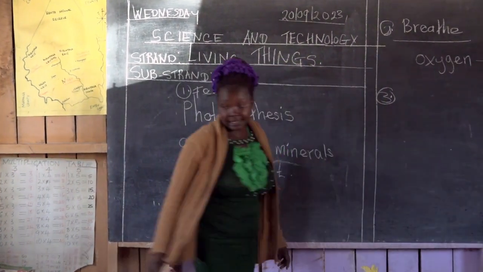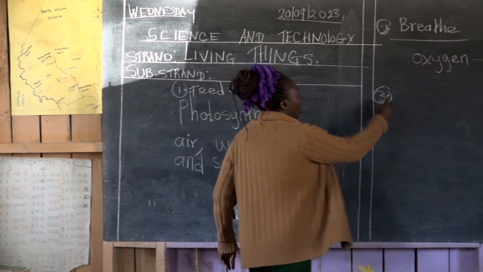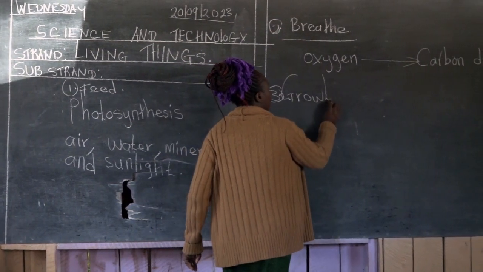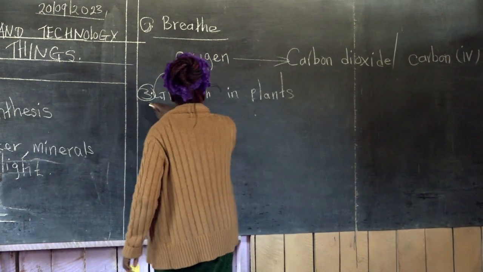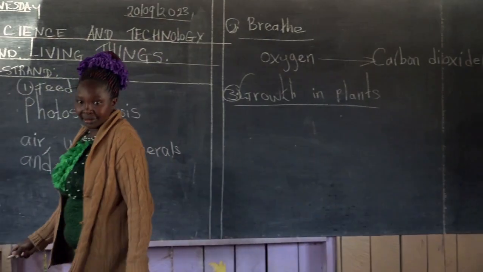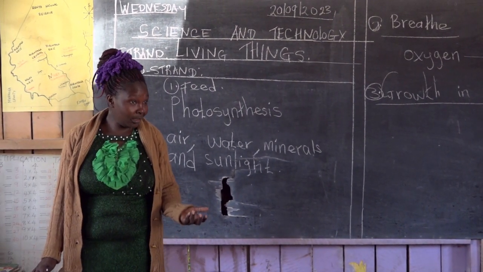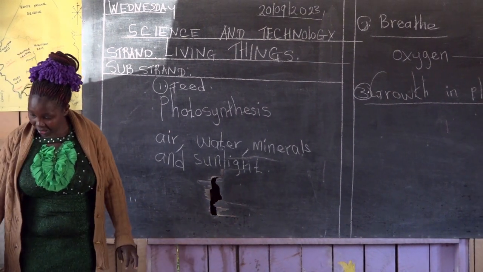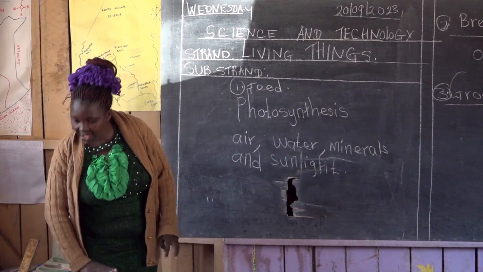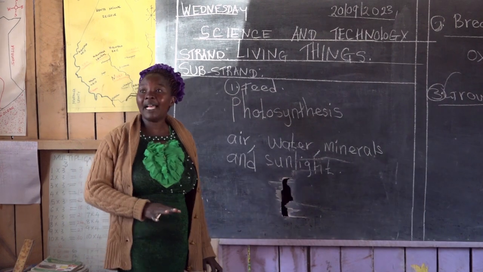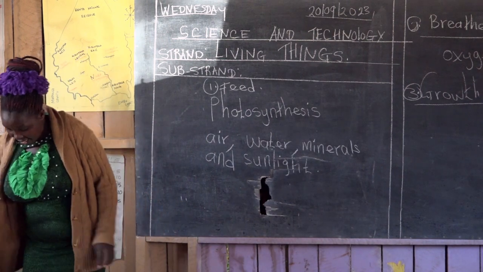The third characteristic is growth in plants. Do plants grow? Yes. The way you were in PP1 is not the way you are now. You grow. Also, plants grow. When plants get food and water, they grow from young plants to mature plants.